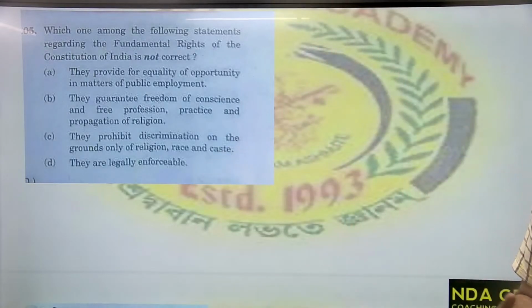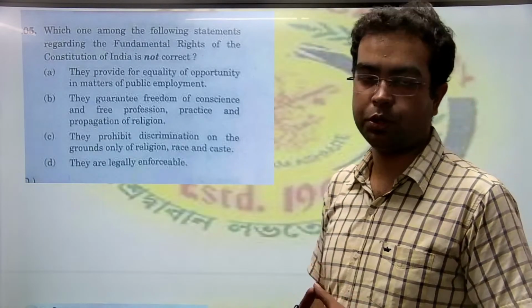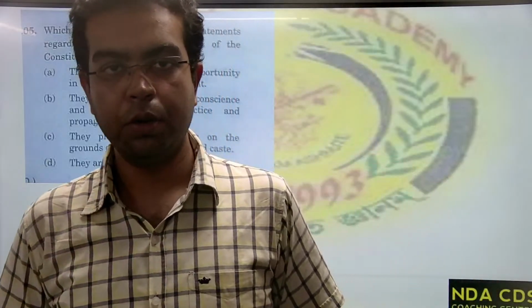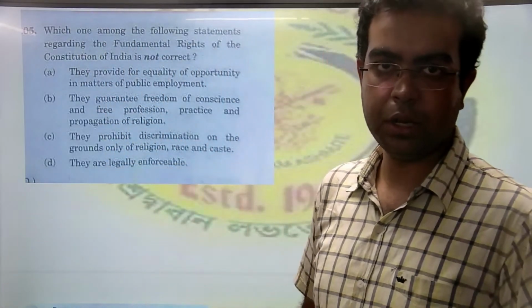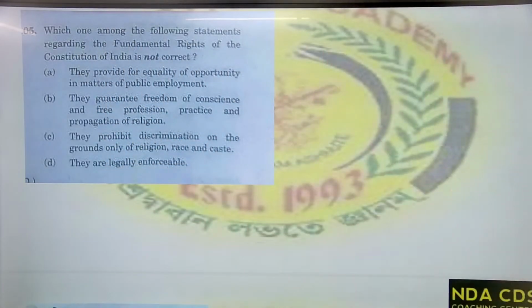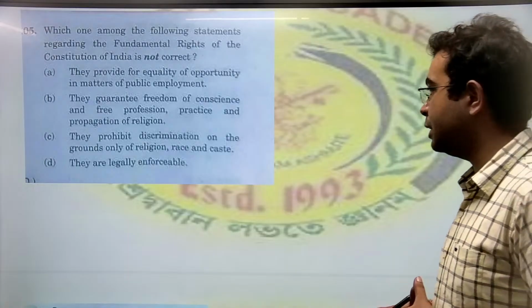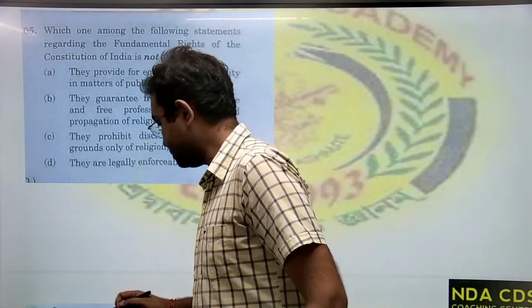And D is of course correct. They are legally enforced. You can go to the Supreme Court under Article 32 to ask for a writ jurisdiction of the Supreme Court if your fundamental rights are violated. So the only not correct option is option C.